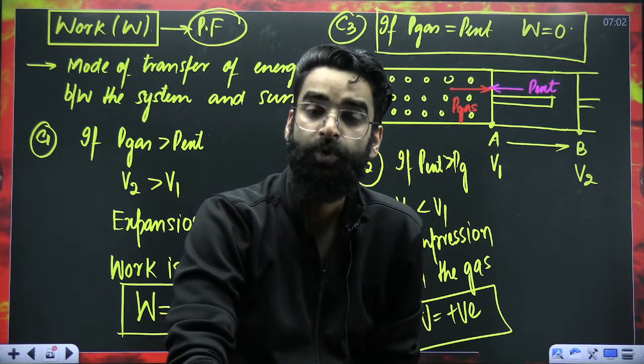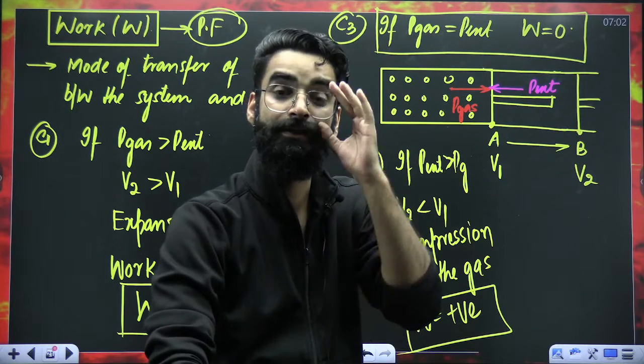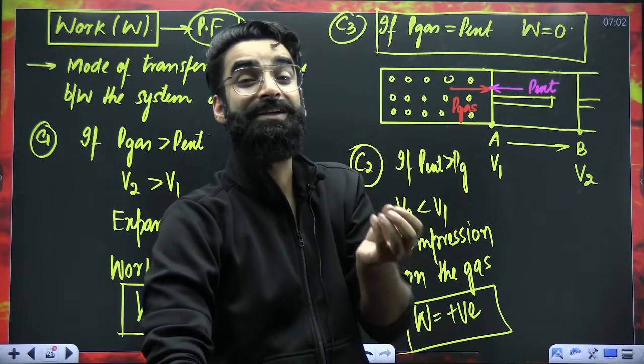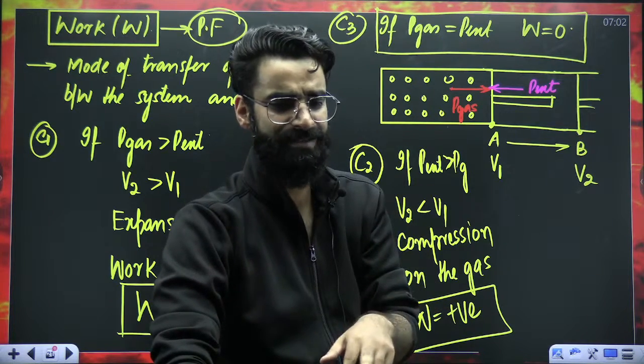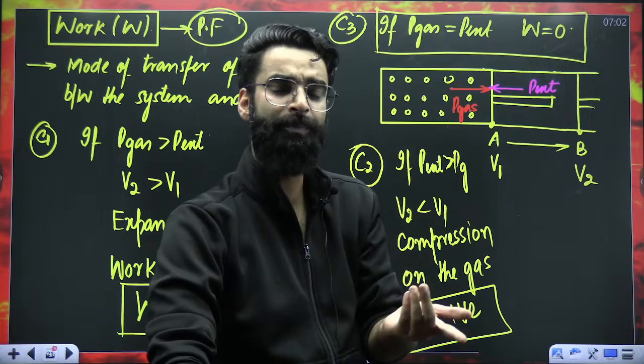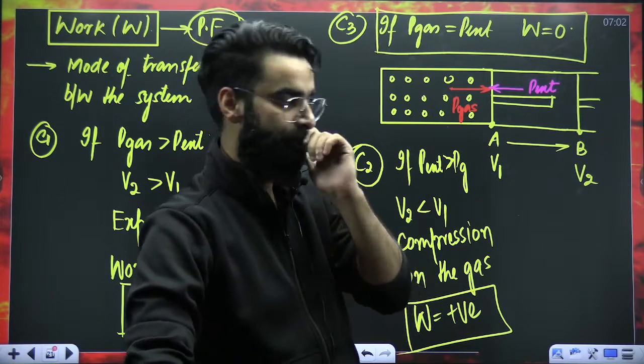Right? So whenever the piston is showing any sort of movement going outside or inside, work is either done by the system or is done on the system. If there is expansion, work is done by the system, W value negative. If there is compression, work is done on the system, W value positive. Yeah? Now comes the point.